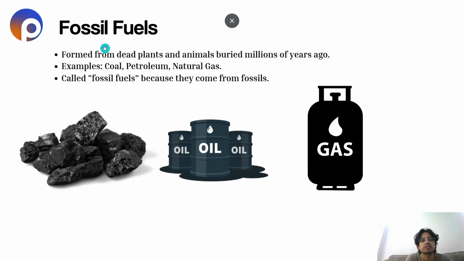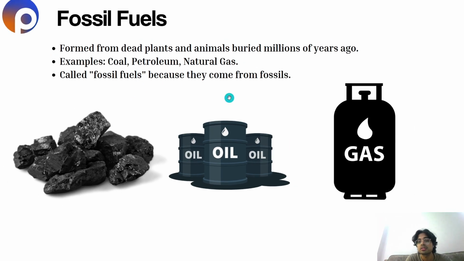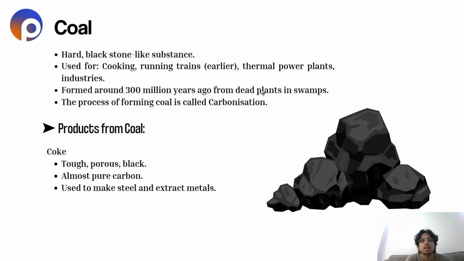Now, what are fossil fuels? They are formed from dead plants and animals buried millions of years ago. For example, coal, petroleum, natural gas. They are called fossil fuels because they come from fossils. When dead plants and animals are buried under the soil, it takes millions of years to make these natural resources.